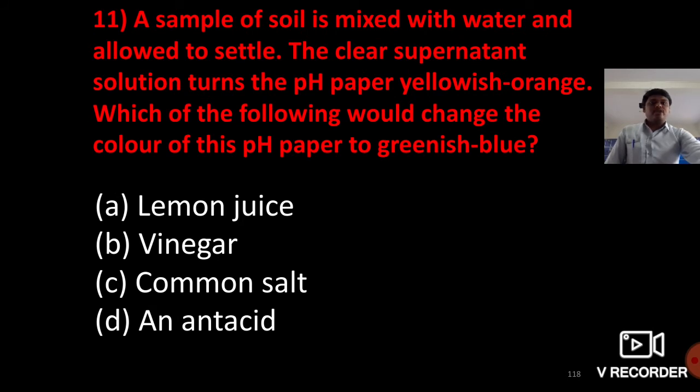A sample of soil is mixed with water and allowed to settle. The clear supernatant solution turns the pH paper yellowish orange. Which of the following would change the color of this pH paper to greenish blue? It is an antacid.